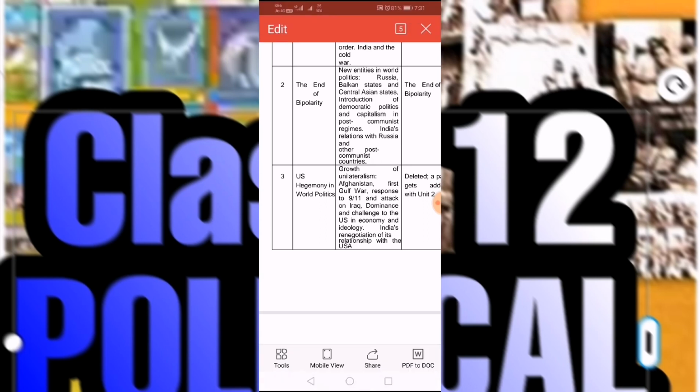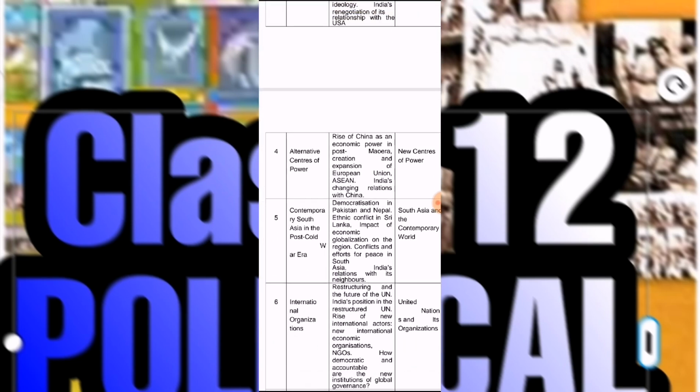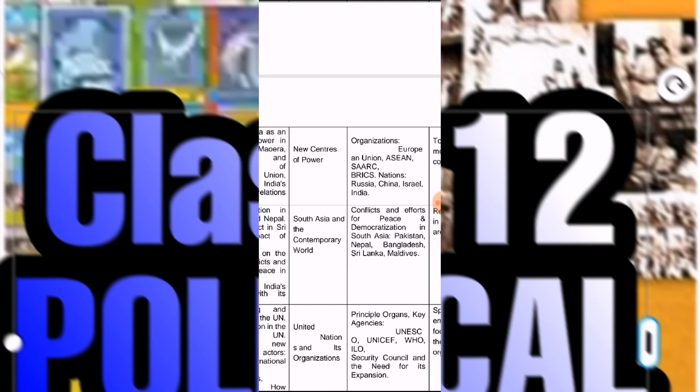Earlier we discussed the end of bipolarity. In this, the US hegemony topics are included. Now students, we need not do the topic in detail, US hegemony in world politics, as the topic is deleted. Only a few topics are added in unit number 2. So let's see the other changes. Chapter number 7, alternative centers of power. Here special focus is on the topics.